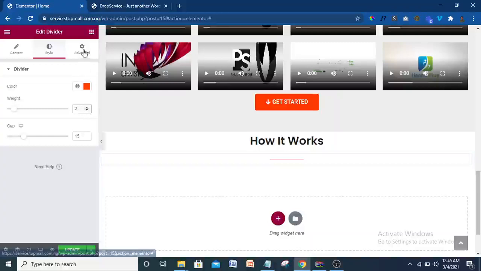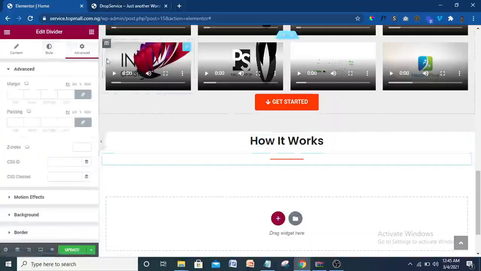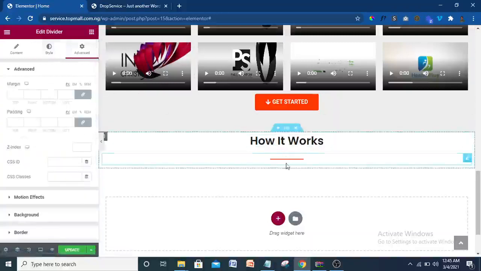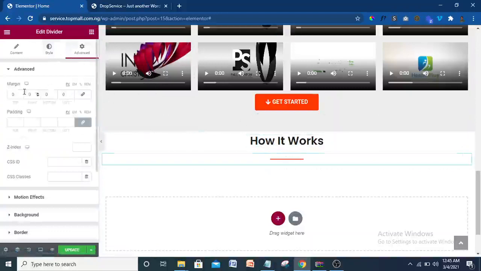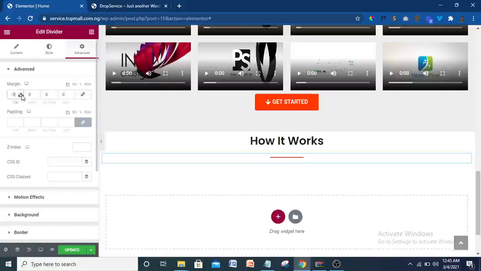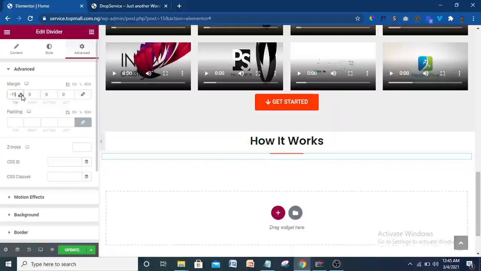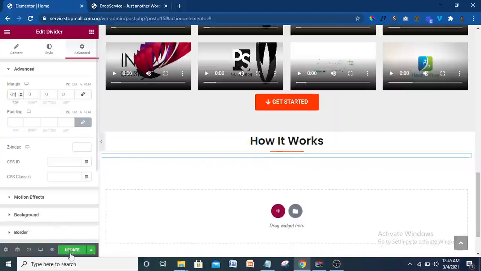So I'm going to come to advanced. As you can see, it's still under. I want it to come exactly under, not that far. So I'm going to use a negative margin. So just drag it under like that. I think that is okay. So I'm going to update that.